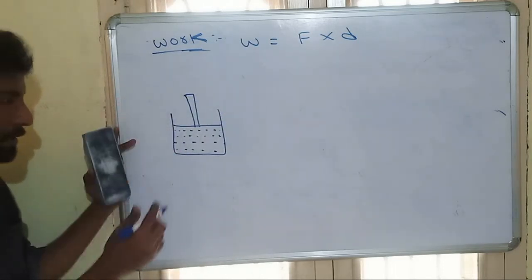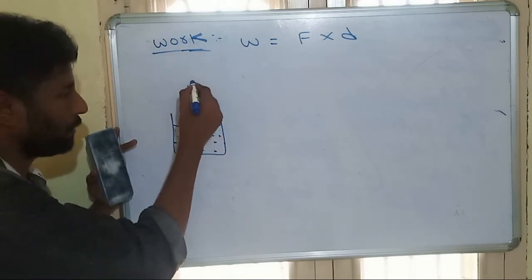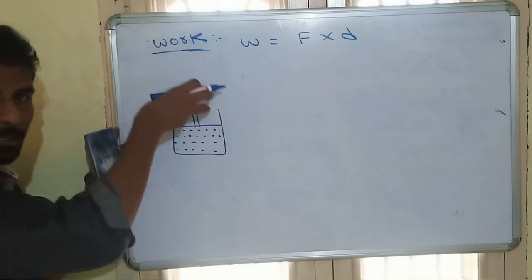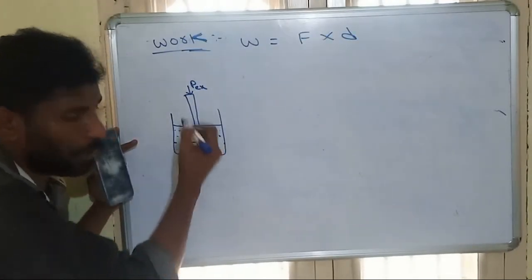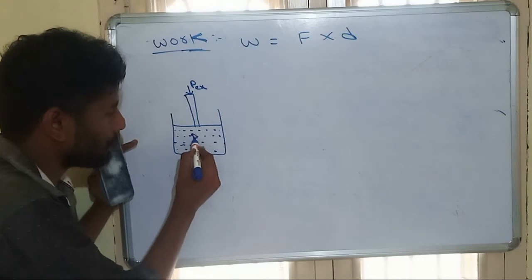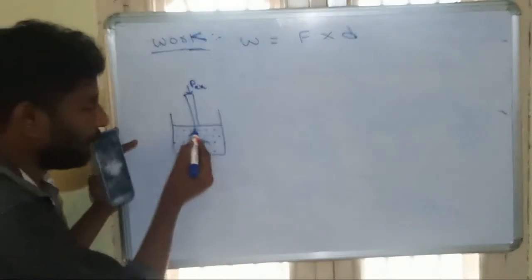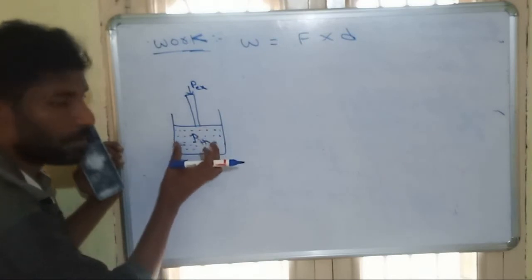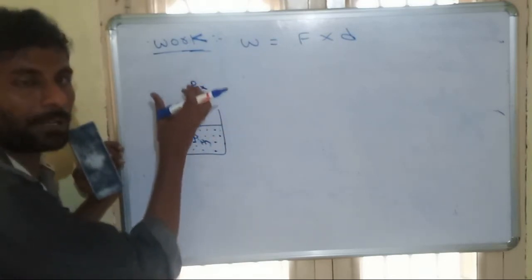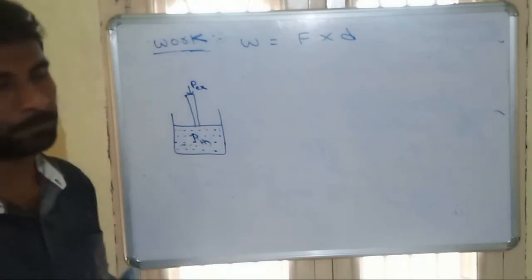With the help of a piston, we are applying some external pressure. The pressure we are applying is called external pressure. Here the gas also contains some pressure, that is called internal pressure. When the internal pressure of the gas is more than the external pressure, this system will do some work on the piston. That is called work done by the system.